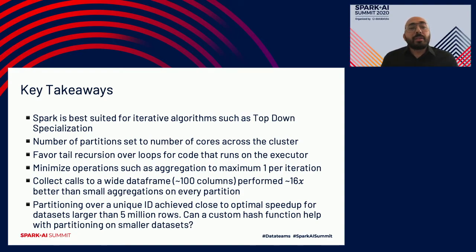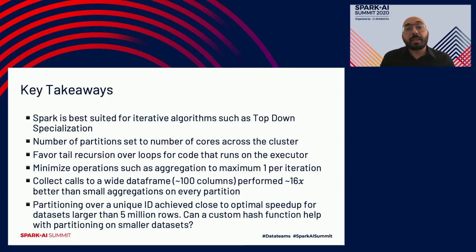The second point is that there's no magic number for partitions. It has to be analyzed for every algorithm and for every data set size. I also came across a lot of literature saying twice the number of cores is what you want to set your partitions to. These numbers are all algorithm specific. As you can see, in my case, double the number of cores did not actually perform poorer than n number of cores when I set the partitions to n number of cores.